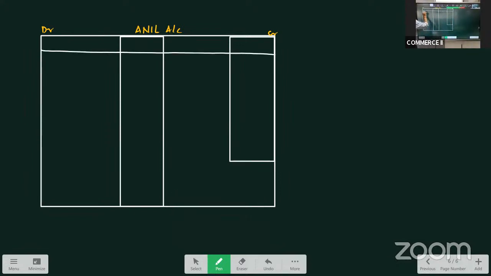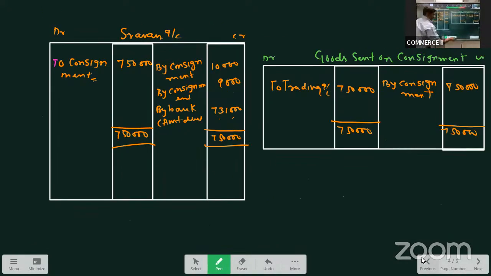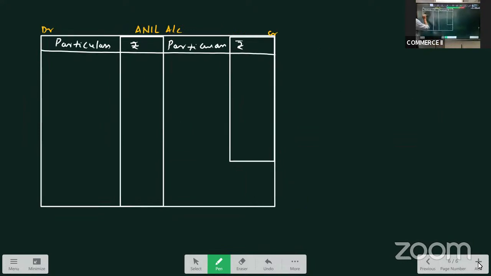Particulars, amount; particulars, amount. Go through this. Debit item will come on the credit side. This also, debit will come on the credit. This will come on the credit. So in Anil account, I'll write to consignment 24,000, which was on the credit side of consignment account.